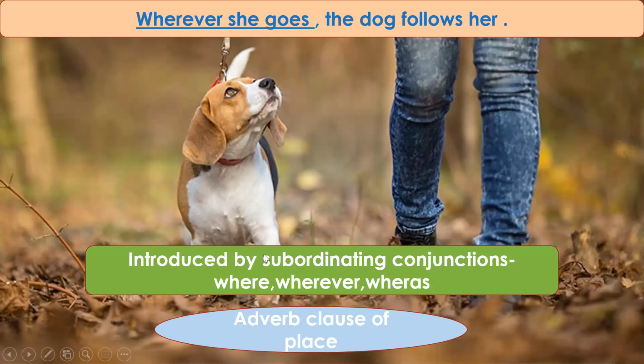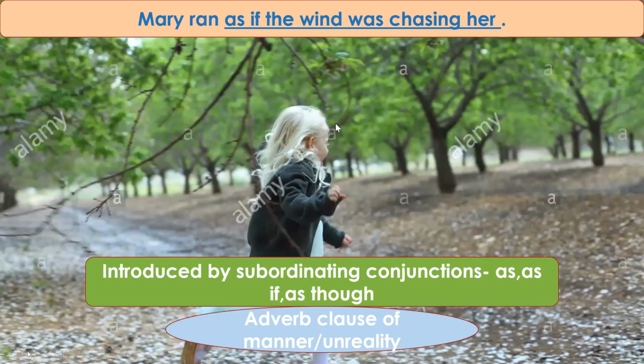Now other adverb clauses of place are introduced by where, wherever, whereas. These are also some of the other subordinating conjunctions that can introduce the subordinate adverb clause of place. Where, wherever, and whereas. The next sentence, Mary ran as if the wind was chasing her.